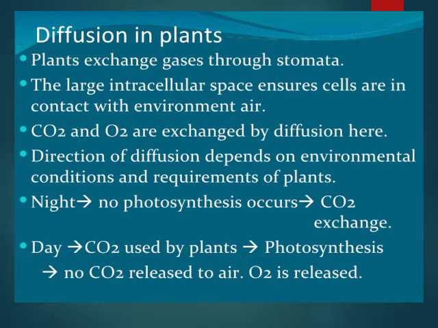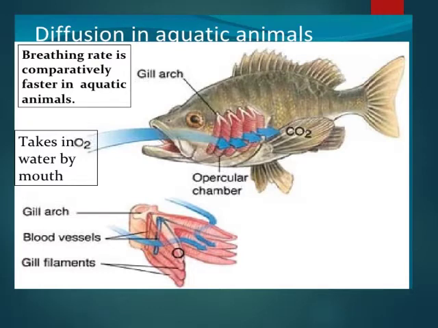Now, diffusion in plants. Plants exchange gases through stomata. In the diffusion process, CO2 and O2 are exchanged basically. The direction of diffusion depends on environmental conditions and the requirement of the plant. We know at night no photosynthesis occurs because it occurs basically in the presence of sunlight, and CO2 exchange takes place. During the day CO2 is used by the plant, photosynthesis takes place, and no CO2 is released to the air, instead oxygen is released.